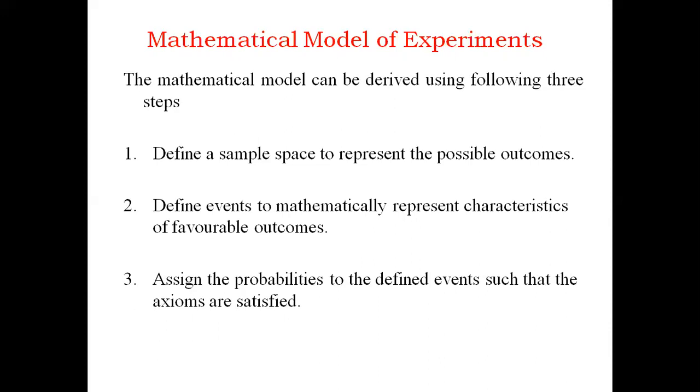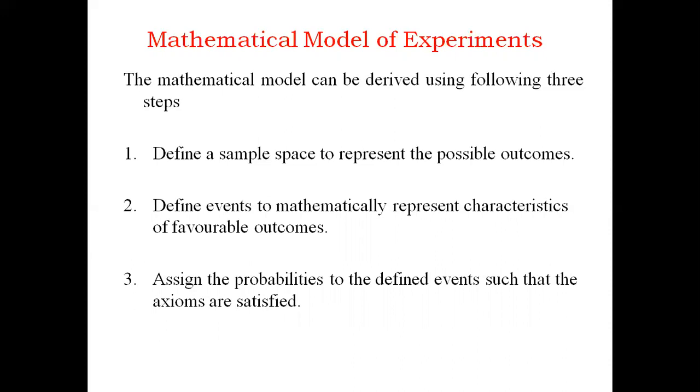Second, we'll write down the favorable outcomes. Third, we'll go for the solution of that problem, using axioms wherever we require them, and the resultant should be satisfied with the axioms of probability. So these are the three common steps, and that is nothing but the mathematical model of experiments.